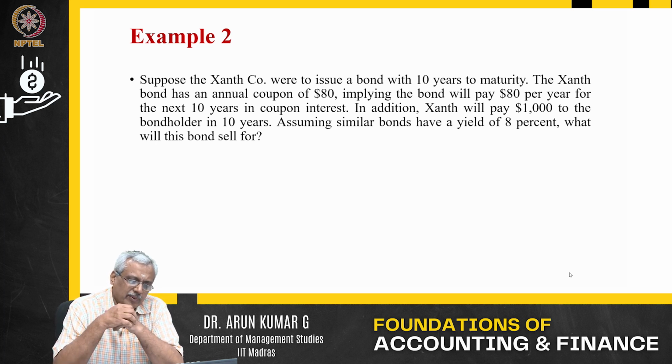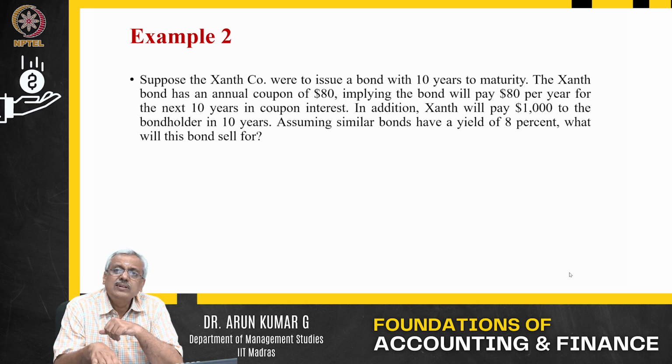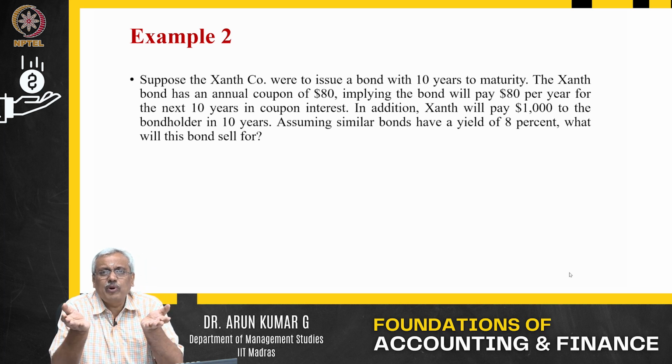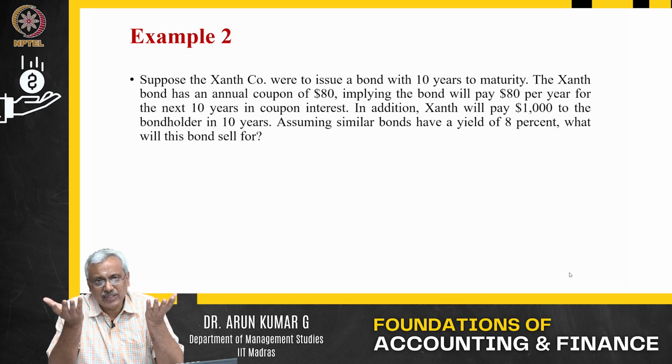That is the face value of the bond. Assuming similar bonds have a yield of 8%, what is the price at which this bond should sell? The bond is giving $80 per year on a face value of exactly 8%, and yields on similar risky instruments are also 8%. So ideally, what price should the bond sell at? It should sell at par value.